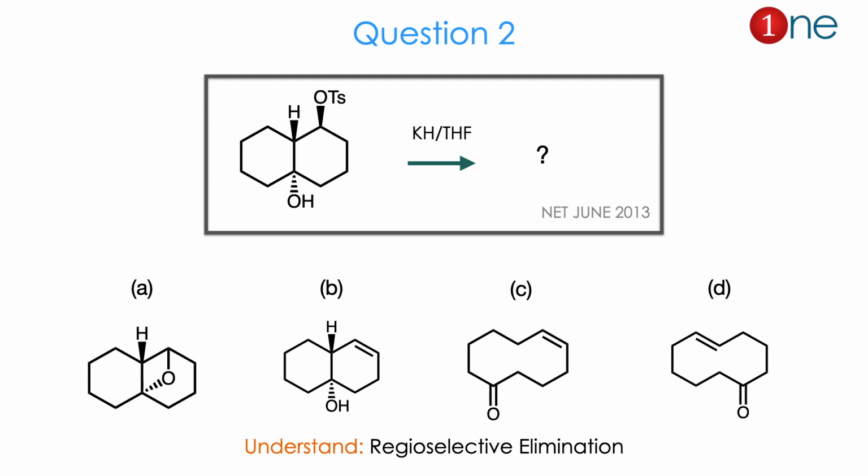Whether the products are new ring formation, or just elimination of OTs, or elimination of OTs with ketone formation, or elimination of OTs with a different hydrogen. Basically the fate of OH and the fate of OTs is the real question here. So from the question and possible answers you might realize regioselective elimination occurred here. The answer is D. Let us see how.